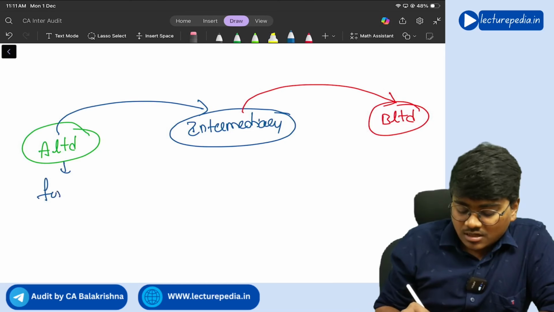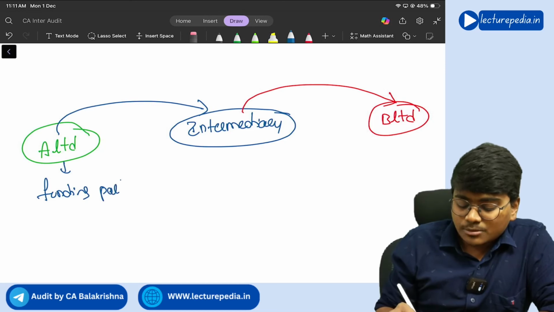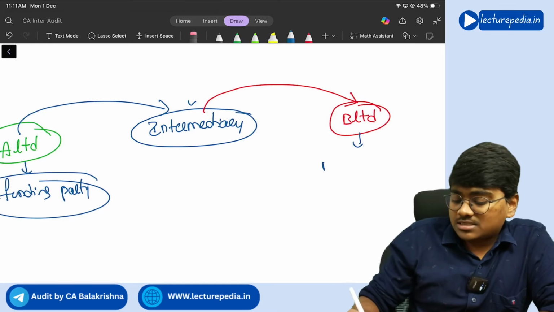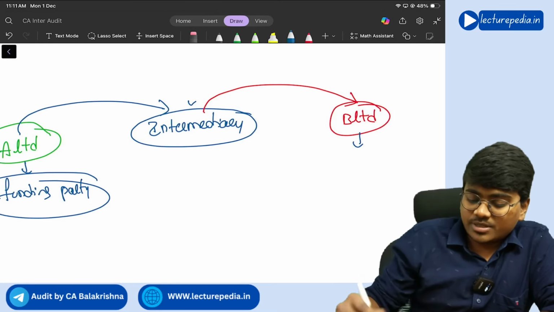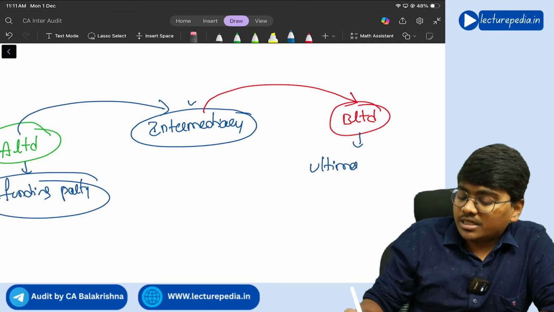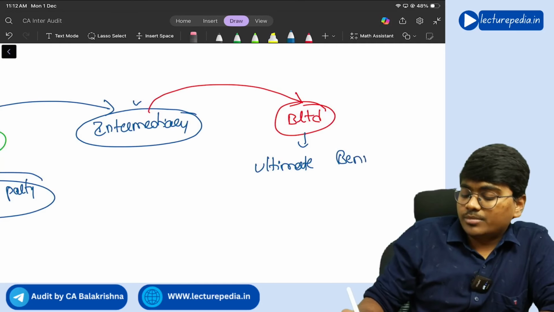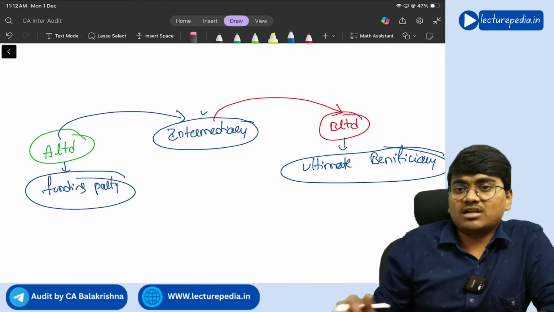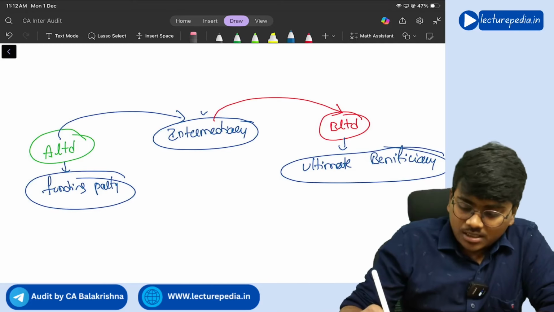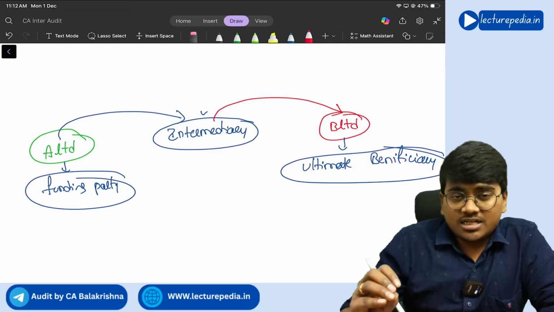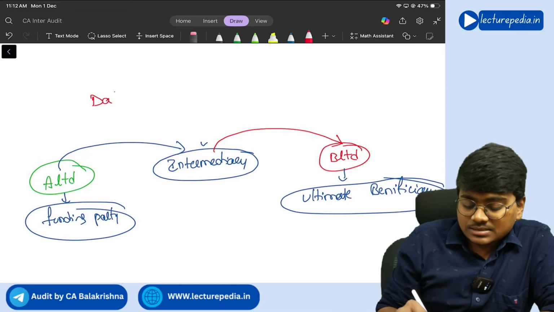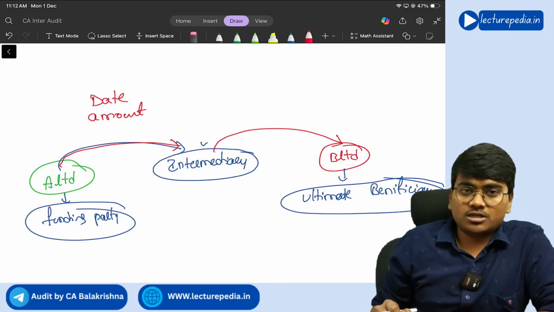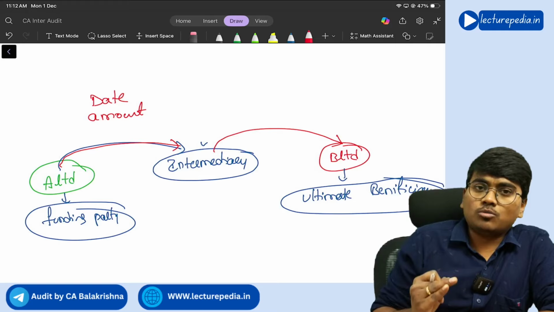We will call it the funding party because it is giving the money, and the intermediary will be the intermediary. B Limited will be called the ultimate beneficiary because it is ultimately getting benefited, right? Now, if any of these kinds of transactions has taken place, the company in its balance sheet, in its financial statements, needs to disclose the date and amount on which the amount is transferred to the intermediary. On which date it is transferred and how much amount.